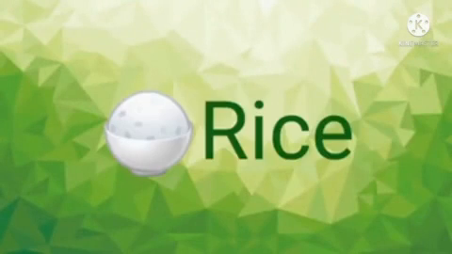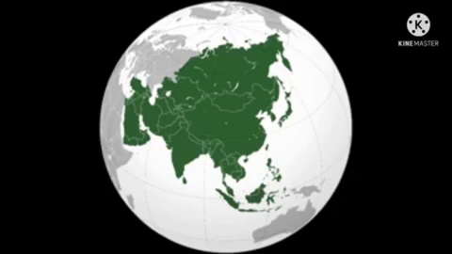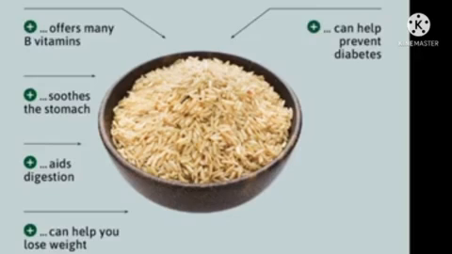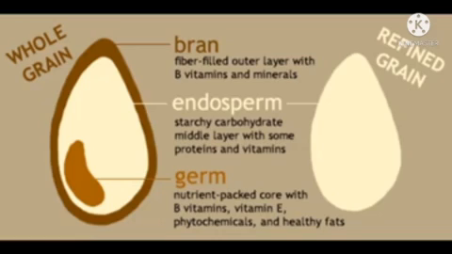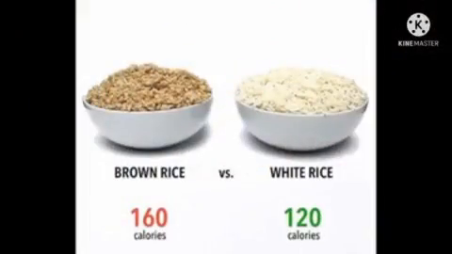And next, let's learn in detail about rice. Rice is a type of grass. It is produced worldwide after sugarcane and maize. Large parts of the world's human population, especially people in Asia, have rice as their main food. 90% of the world's rice production is in Asia. White rice contains essential nutrients. Brown rice is a whole grain that contains the fibrous bran. Brown rice is usually considered much healthier than white rice.